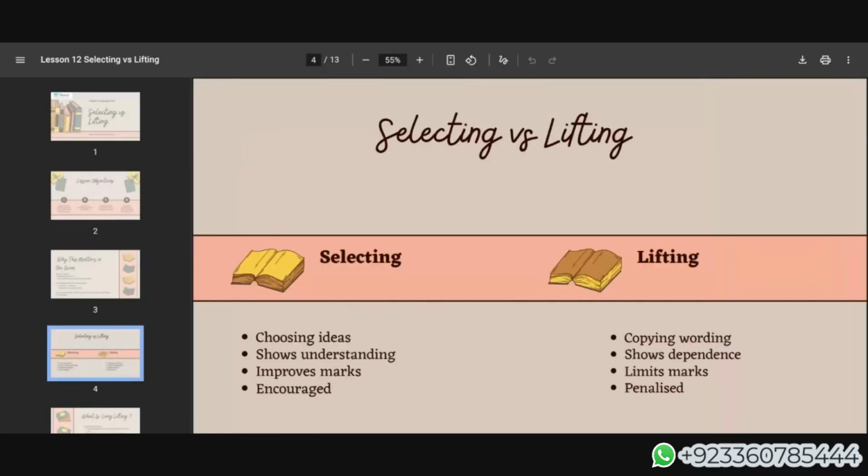Now, what is the difference here? When we select information, we choose the ideas, we show understanding, and it is going to help us in gaining marks. But when we lift, it will be copied words, and it shows that we are entirely relying on the text, and it is going to limit our marks ultimately.